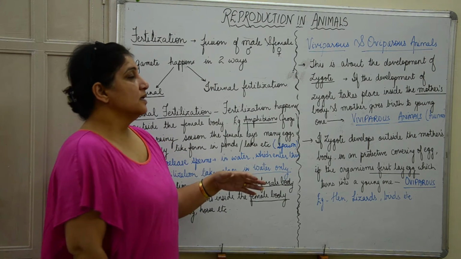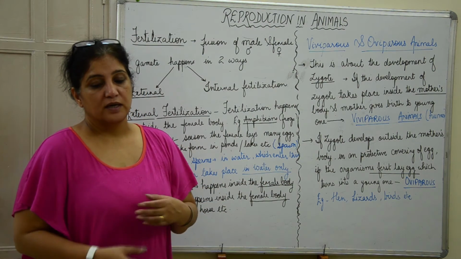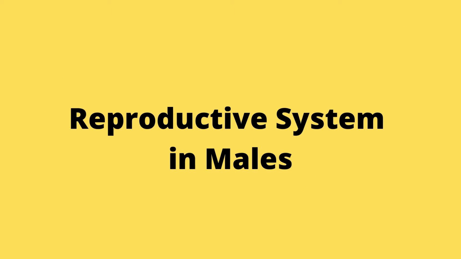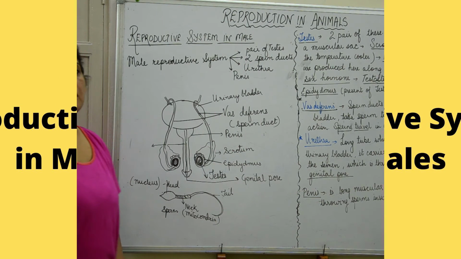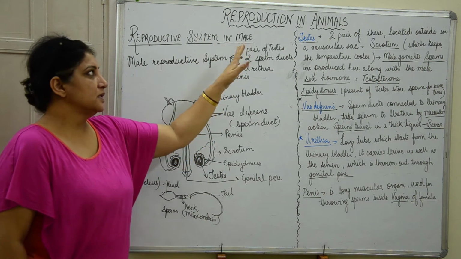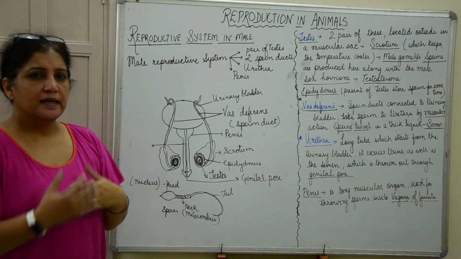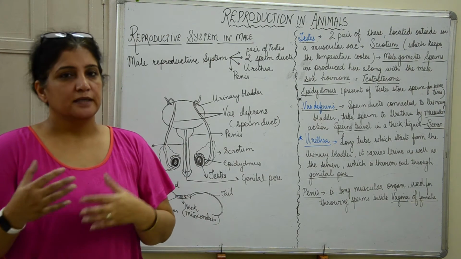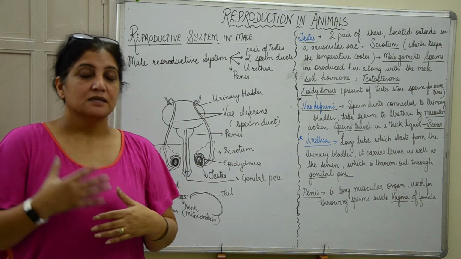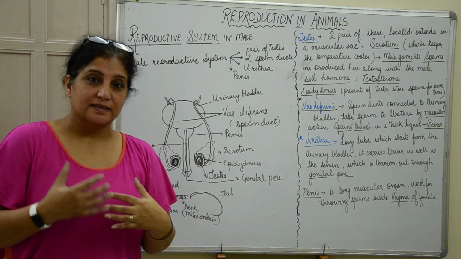So now we will be learning about the male reproductive system in human beings. Human males, by the age of 14 to 15 years, start developing their sexual characteristics.